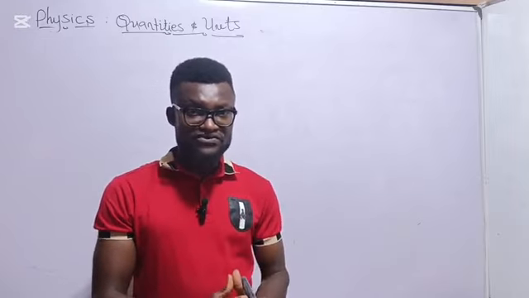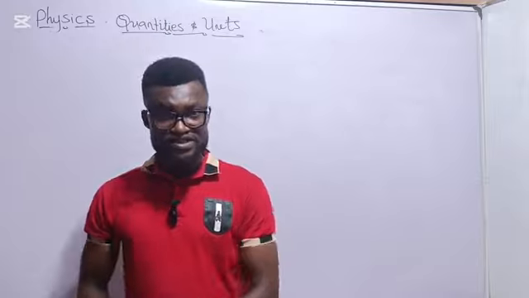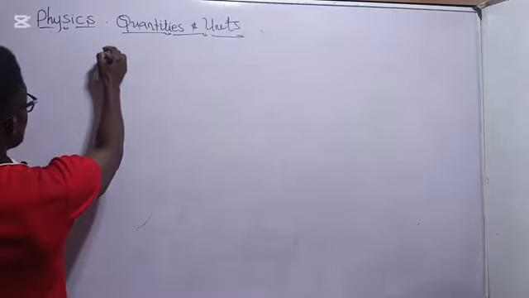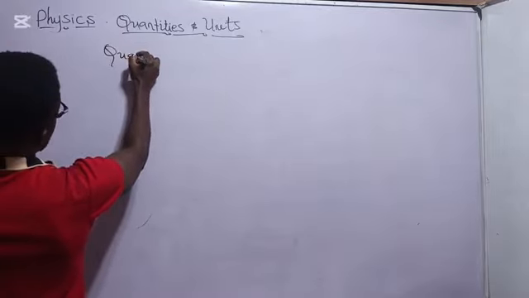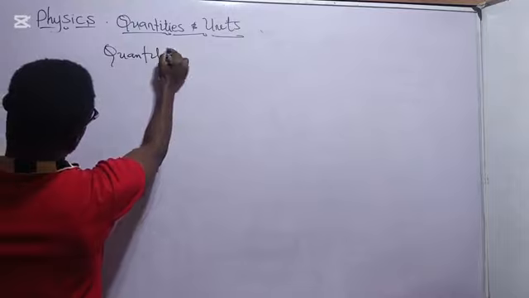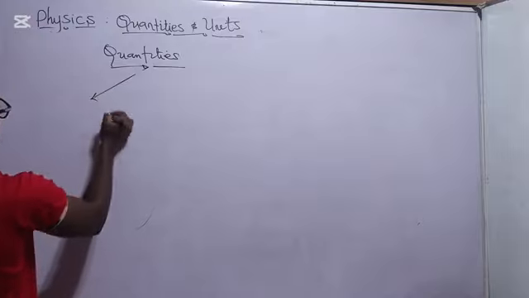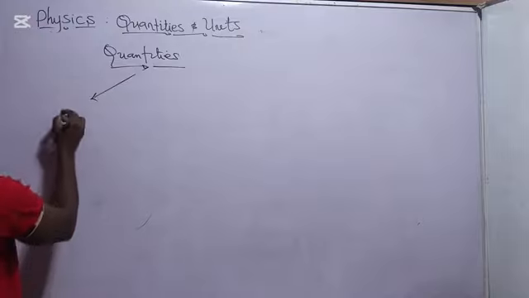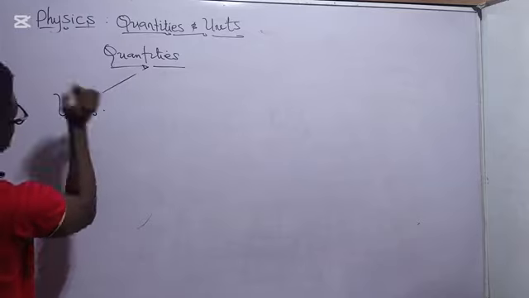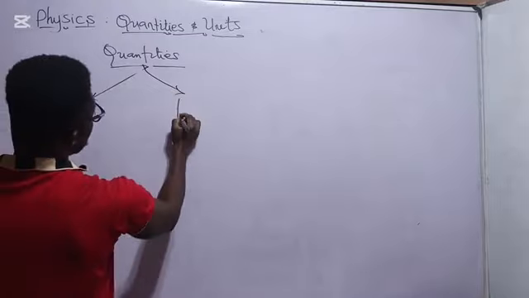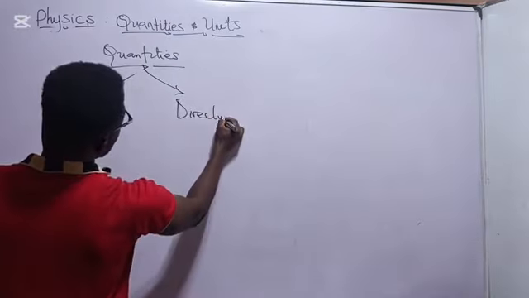Then we classify them also based on direction. Now, classification of physical quantities. Like I said, physical quantities can be classified based on units. It can also be classified based on direction.